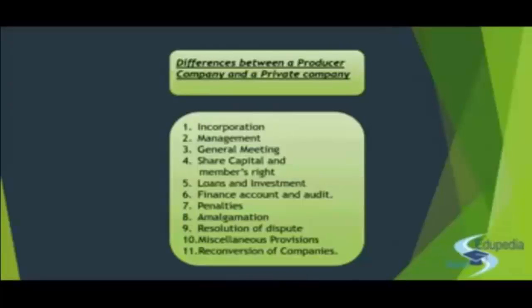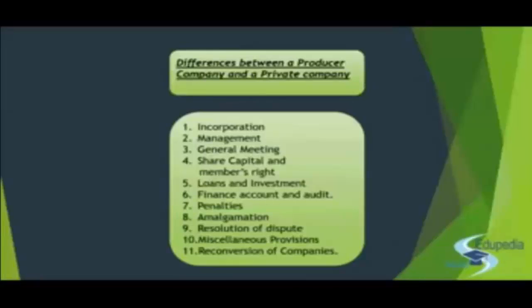To start with, the basic difference between the producer company and the private company is in its incorporation. They have different bandwidth, different procedures for incorporation and different requirements too. When a producer company gets incorporated, it uses the words producer company limited, whereas when a private company gets incorporated, it uses the words private limited. That is the nomenclature difference.